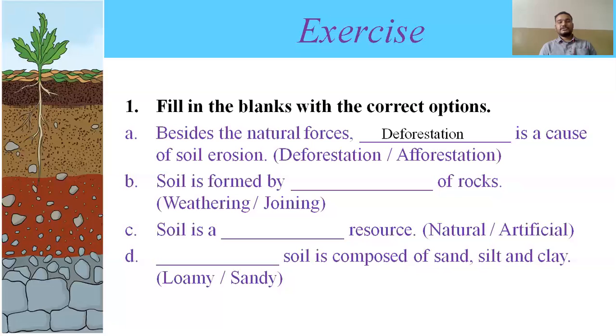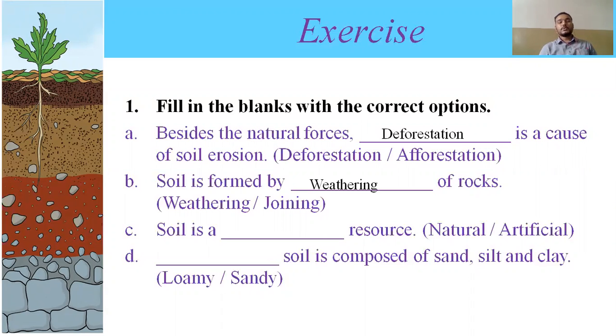Now second question is, soil is formed by dash dash upper rocks. Again two options are given, weathering and joining. What is meant by weathering? Weathering means when the main rock is broken down into small pieces, and those pieces again break down into smaller ones. And joining means joining one or more pieces of rock. That never happens. So weathering will be the option. Weathering is the correct option. You have to write down weathering over there.